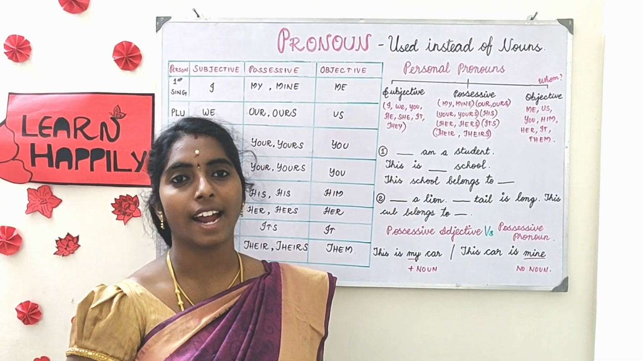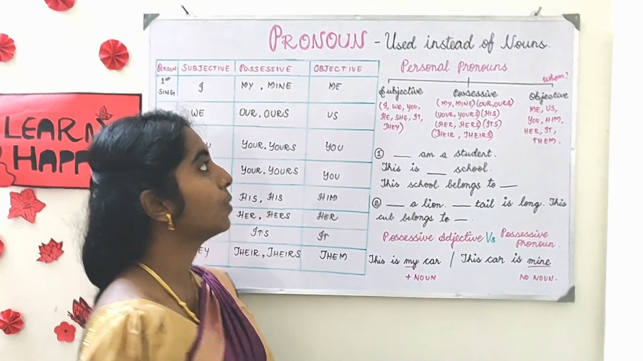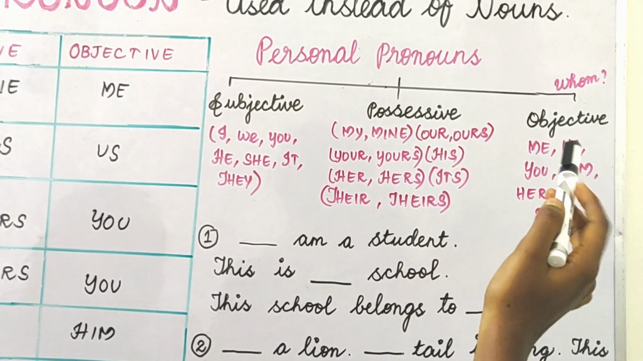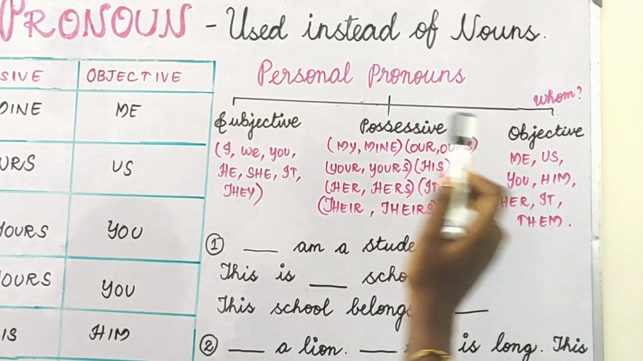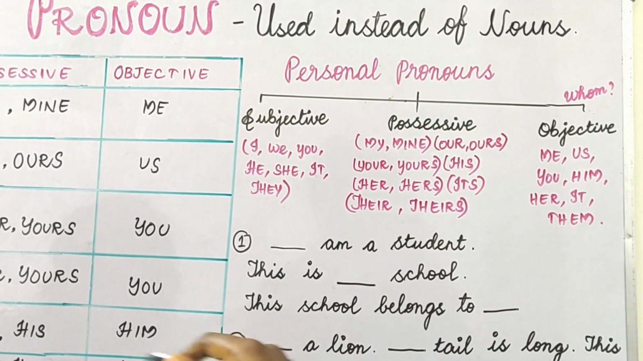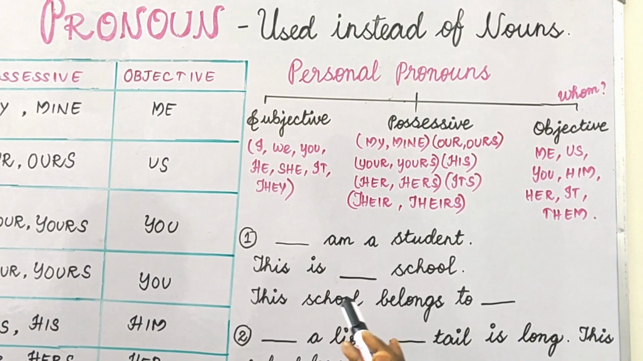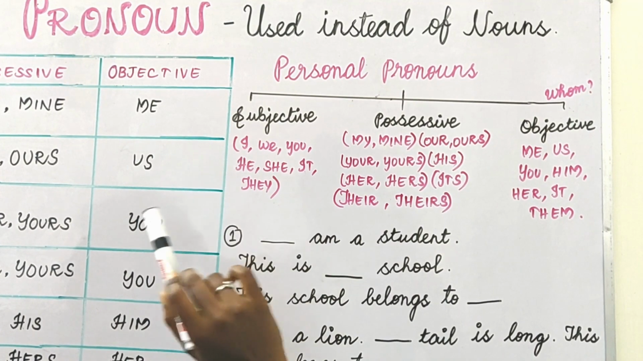Now, the third categorization is based on case. These pronouns are again classified into three, that is subjective, possessive and objective. Don't think that there are a lot of classifications and that it's very confusing. On the whole it will be very easy. So see the first thing, that is subjective.